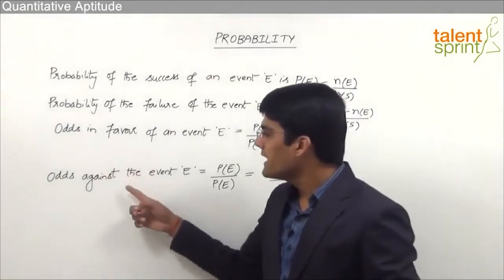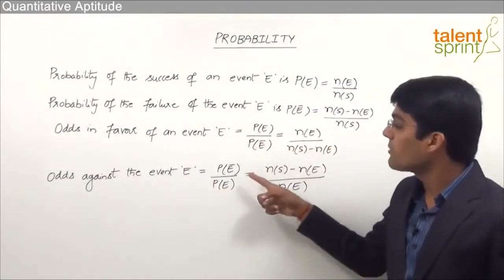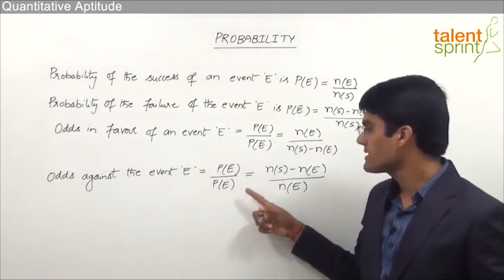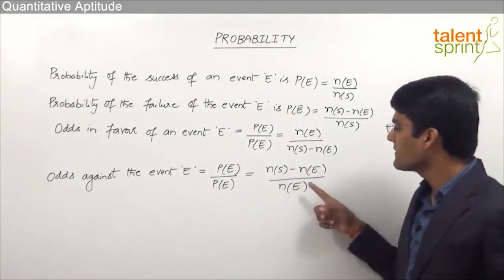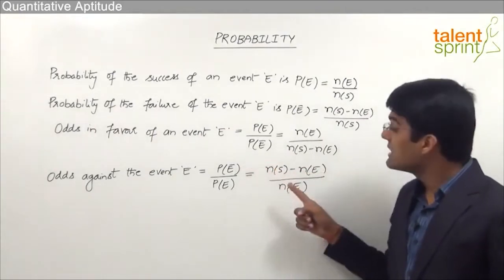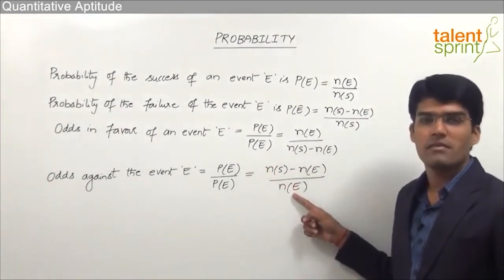Likewise, odds against the event E is equal to the probability of failure of the event divided by the probability of success. So this can be taken as N of S minus N of E by N of E. That is the number of outcomes which are not in favor of the event divided by the number of outcomes which are in favor of the event.